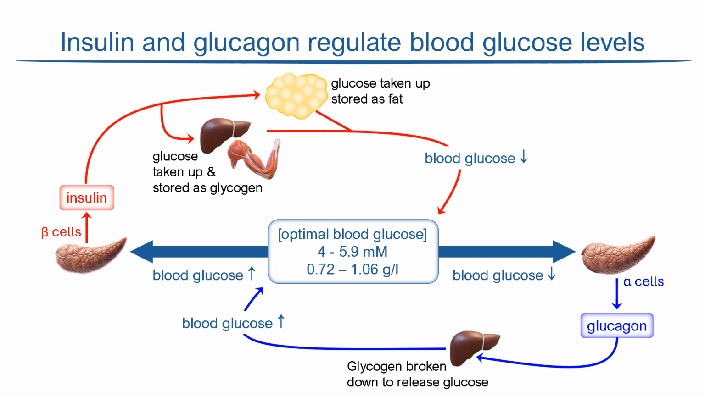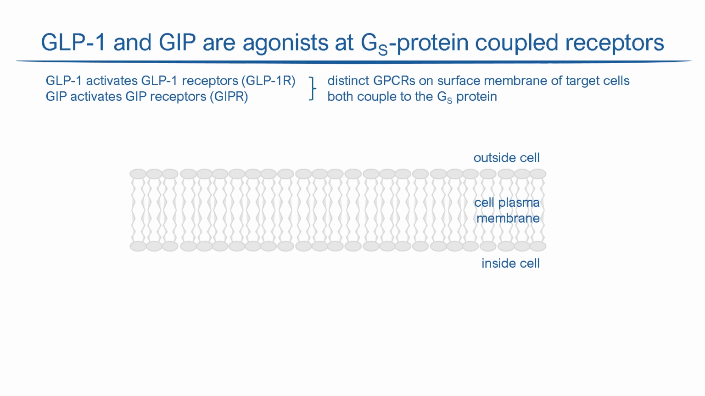So how do GLP-1 and GIP exert their effects on insulin and glucagon secretion? GLP-1 and GIP both act as receptor agonists. That means that they bind to specific receptor sites on the cell membrane and activate the receptor to bring about a cellular response. The receptors for each hormone are different proteins, but both are G-protein coupled receptors.